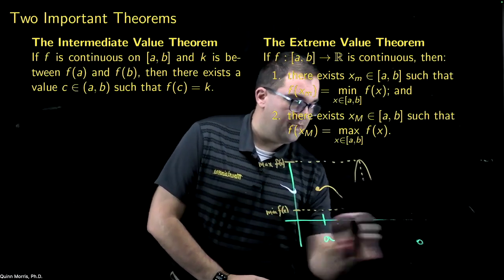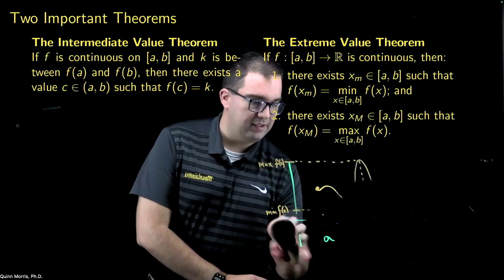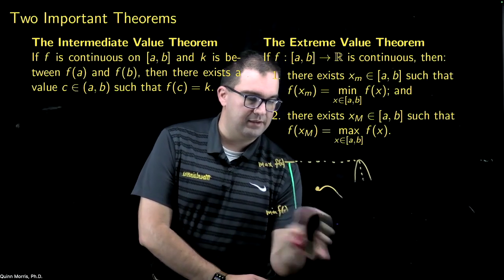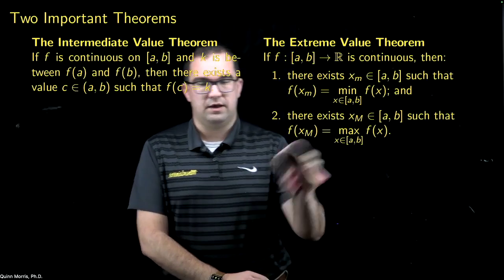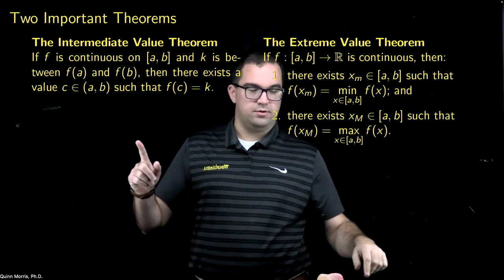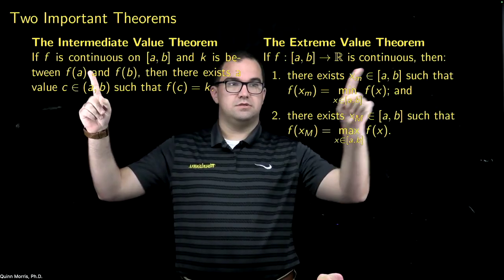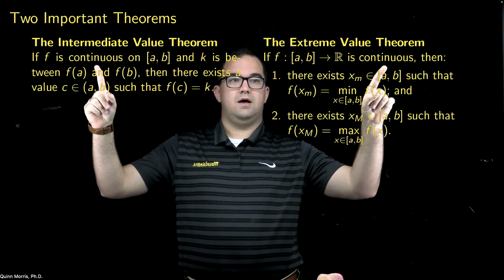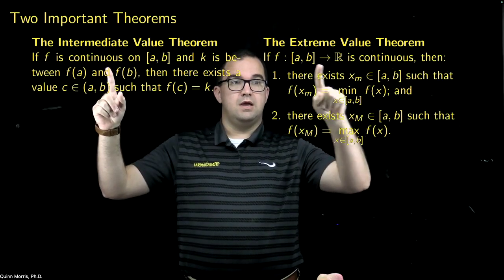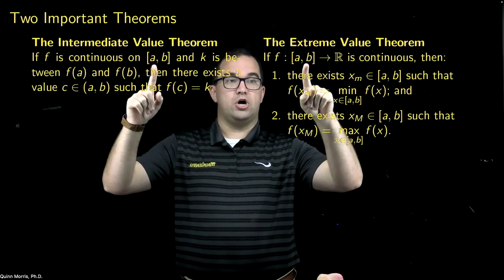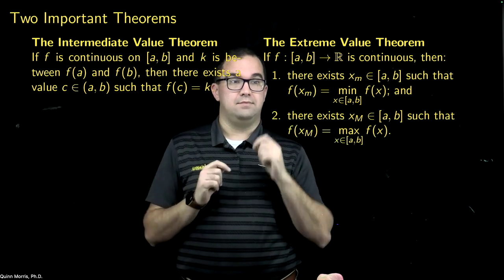For each of these, on a very light first reading, you may just go, oh, these are important theorems about continuous functions. Both of these have continuity of the function as a hypothesis, and it's continuity on a closed interval [a, b].